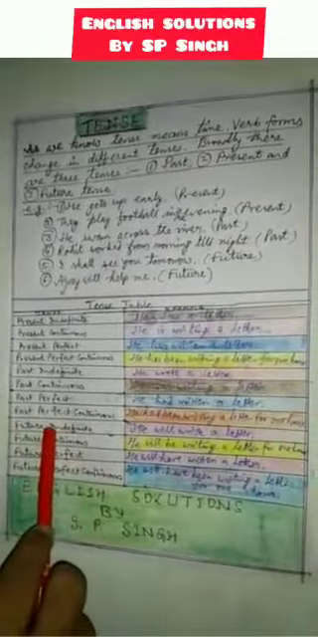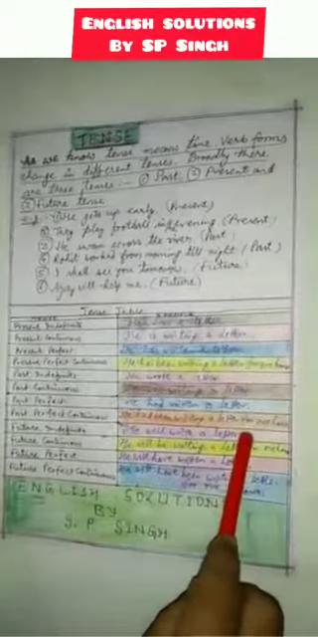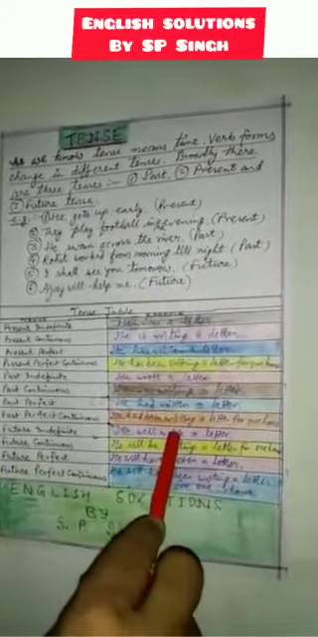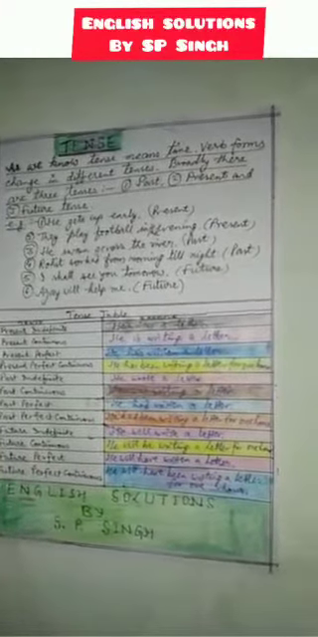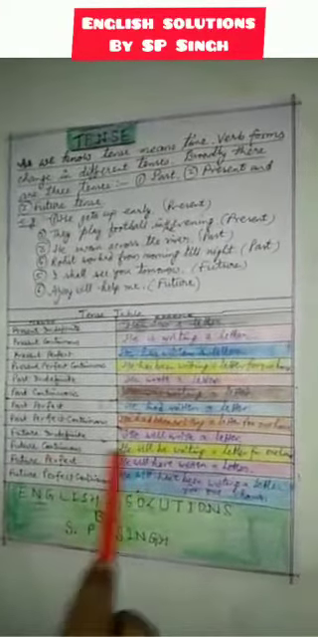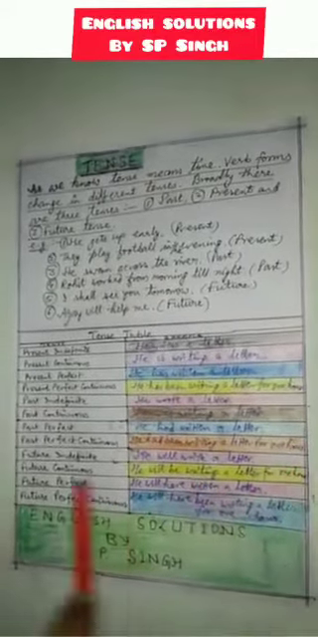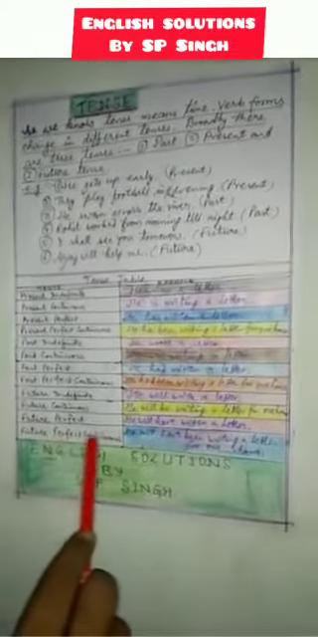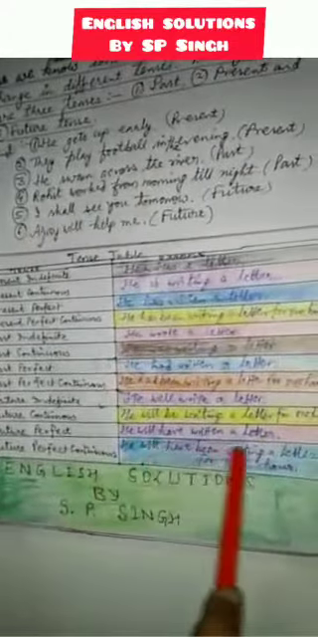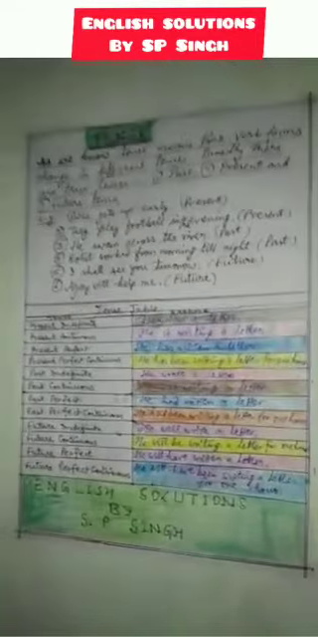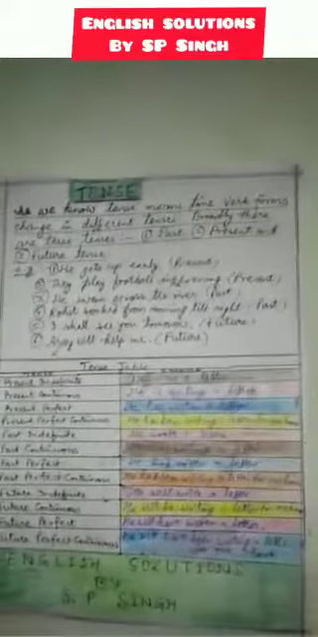In future indefinite, he will write a letter. Again, the first form, and will is used here. And in future continuous, will be and shall be are to be used. He will be writing a letter for 1 hour. In future perfect, he will have written a letter. And in future perfect continuous, he will have been writing a letter for 1 hour. So this was the basic concept about the tense and verb form variations.